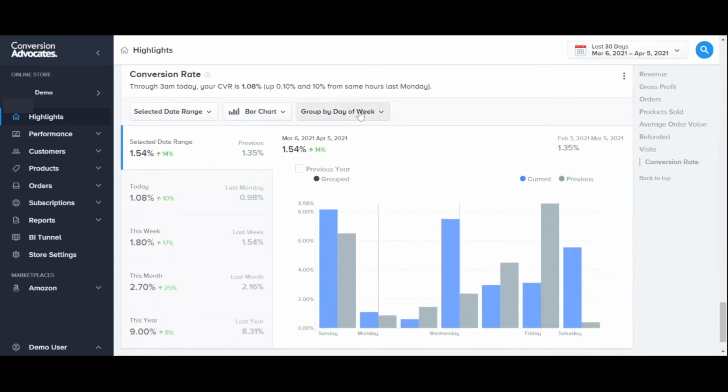Now I see over time, the highest conversion rates seen in blue have been on Sundays and Wednesdays, much less Mondays and Tuesdays. This could be really valuable information if, for example, you're launching a new email marketing campaign and you want to maximize conversions for all of this new traffic you'll be getting from your email marketing. Sunday might be the best day to launch, where people have tended to convert at the highest rates, as opposed to Monday or Tuesday, where the results might not be as good.